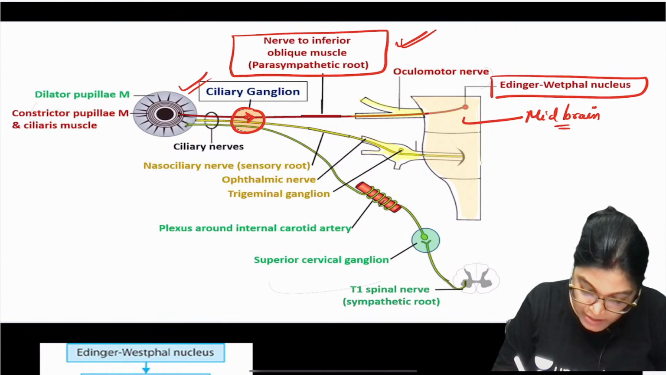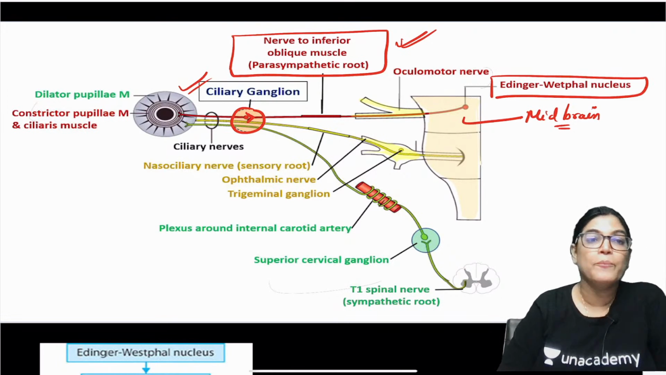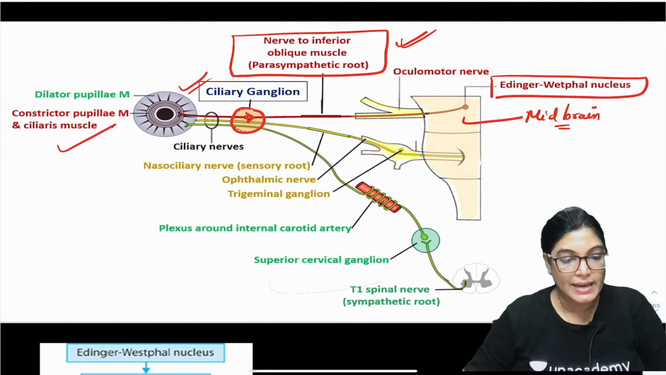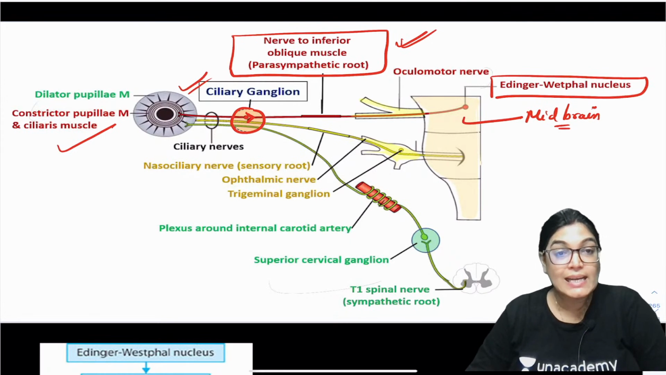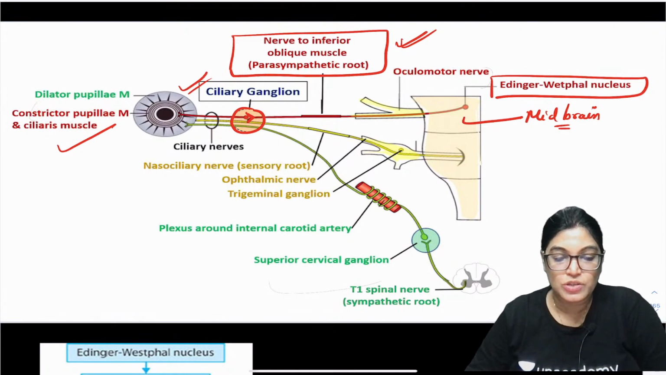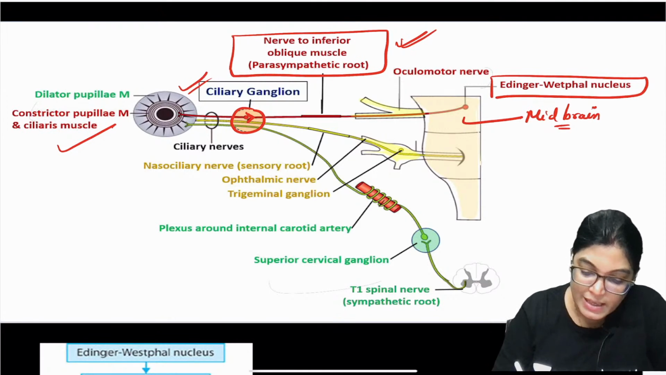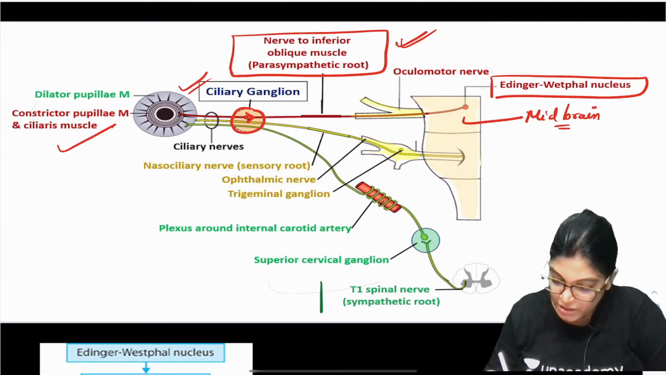The red color fibers are relaying in the ciliary ganglion, which is clearly seen as shown in the red color, and it will supply the constrictor pupillae and ciliaris muscle. So postganglionic fibers will arise, and via the ciliary nerve it is giving innervation to the ciliaris muscle and the constrictor pupillae.